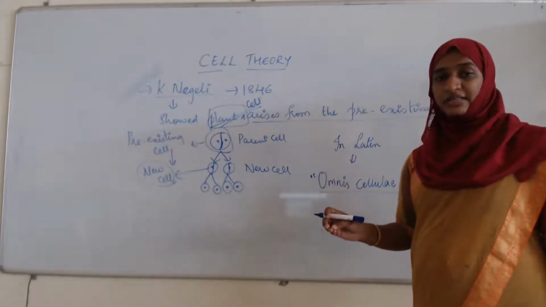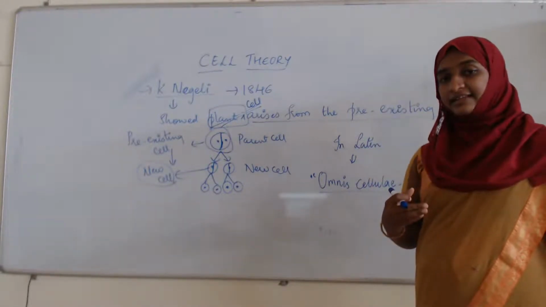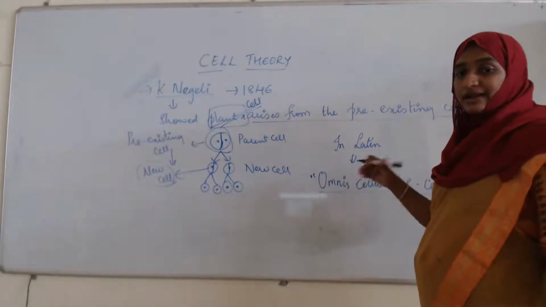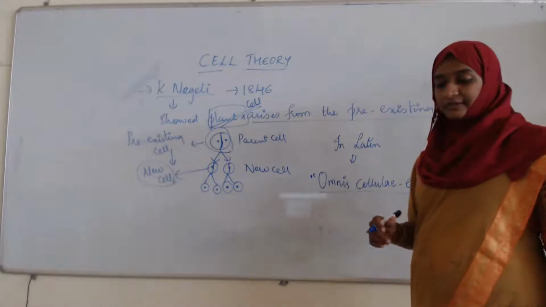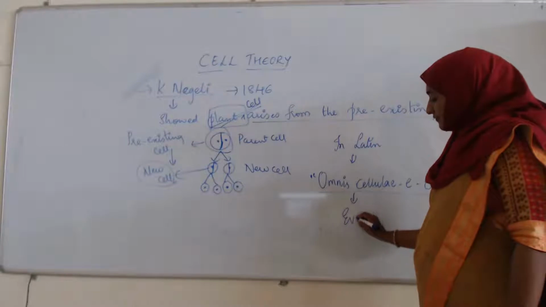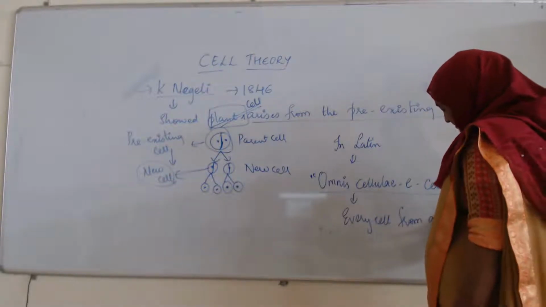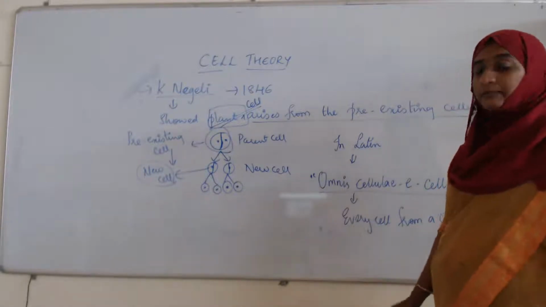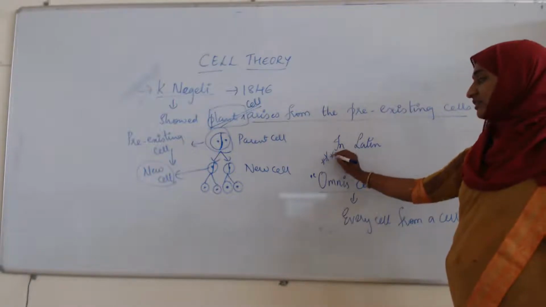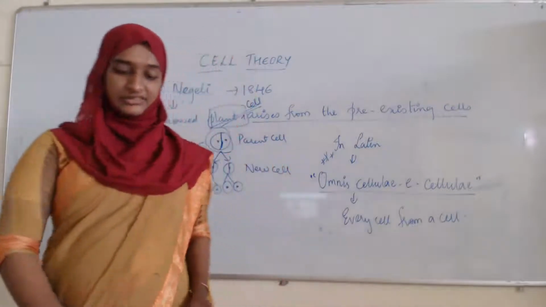As he has shown that in the plant, each cell arises from a pre-existing cell, omnis cellula e cellula means all cells arise from pre-existing cells. The meaning of this statement is: every cell from a cell. Okay, this is very important. Who has given it? J. Naegeli gave this statement.